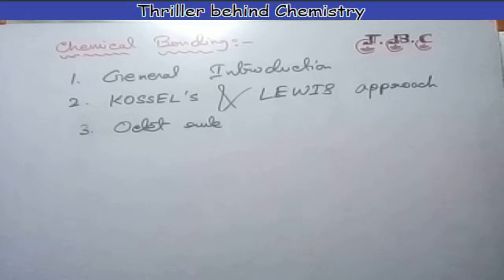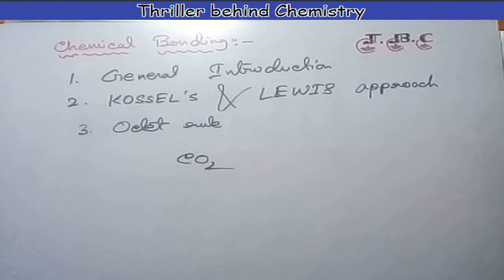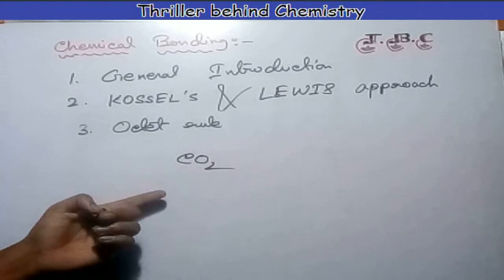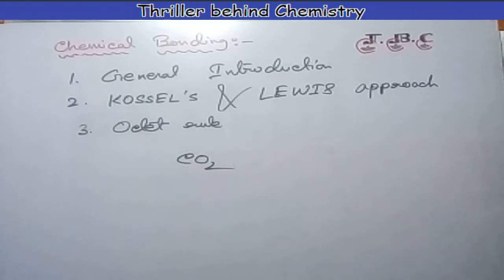For example, carbon dioxide. The individual atoms of carbon and two oxygens combine with each other because of the attractive force which holds them together, that is the chemical bond, and make CO2, which exists in nature as one species having characteristic properties.